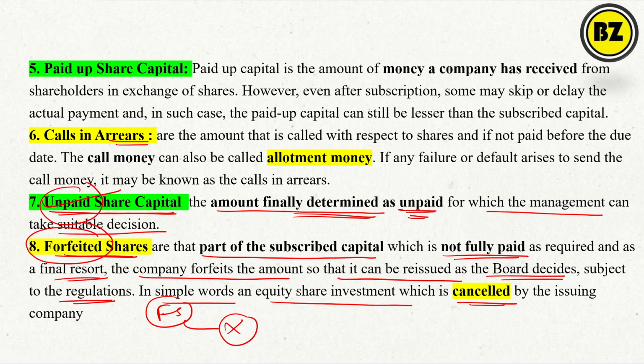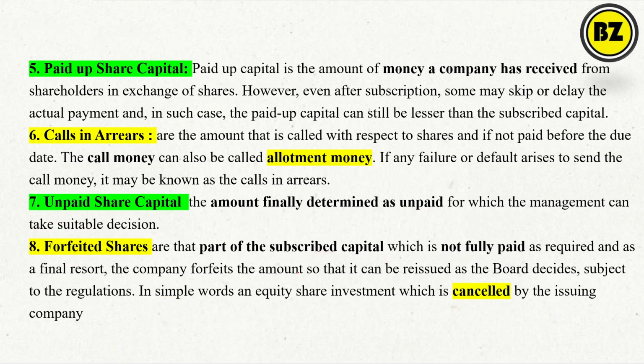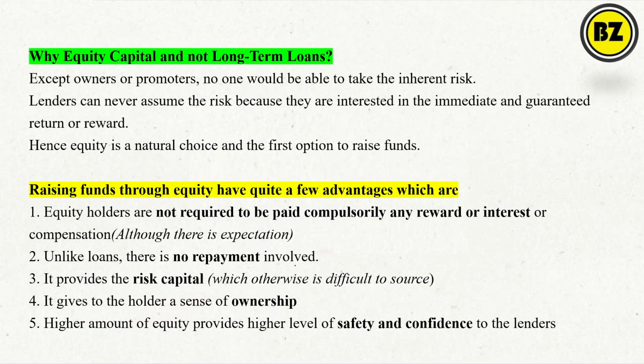Okay, so this is all about the forfeited shares. Now, next is: why equity capital and not the long-term loans? See, how can you raise money? If you have a company, you have two options. If you need money, you can sell the ownership of your company, or you can borrow the funds from the bank.